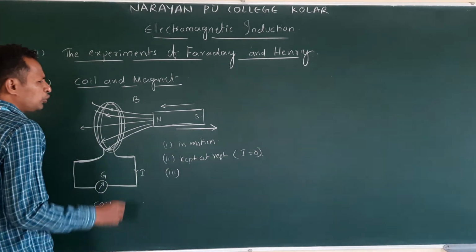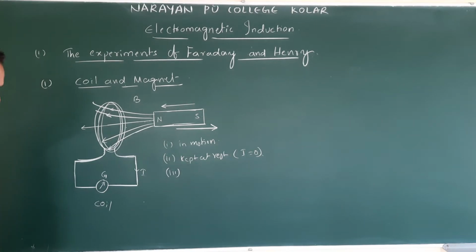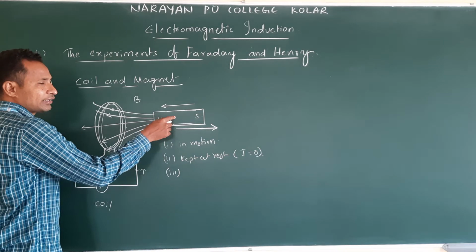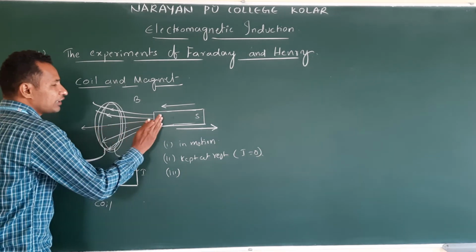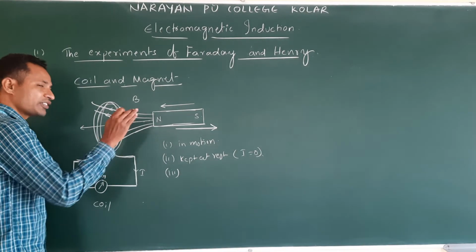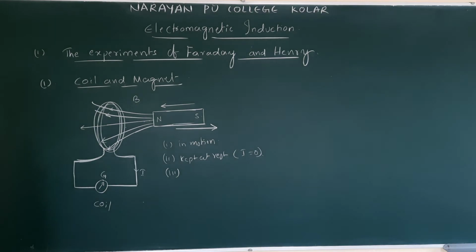Okay? So you may have a doubt. Not only that, they also did the same instead of moving the magnet: they moved the coil towards and away. They noticed the same observation. Okay?